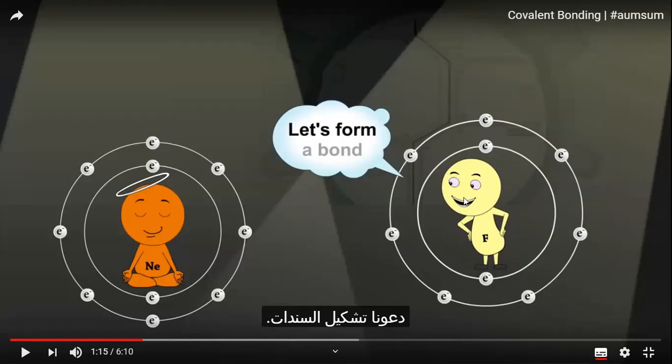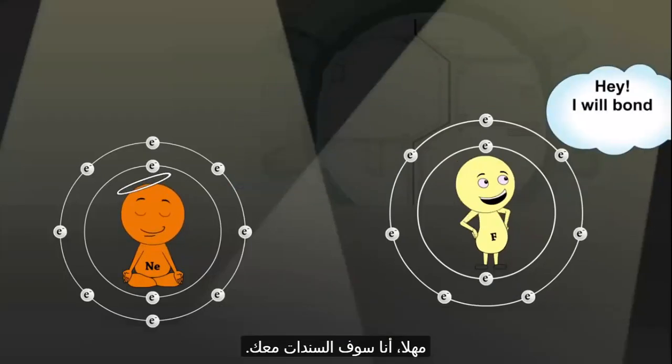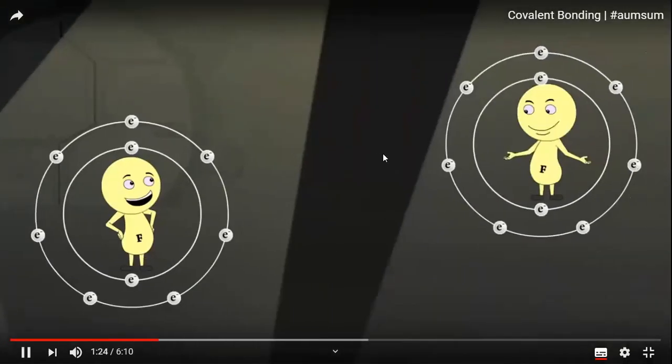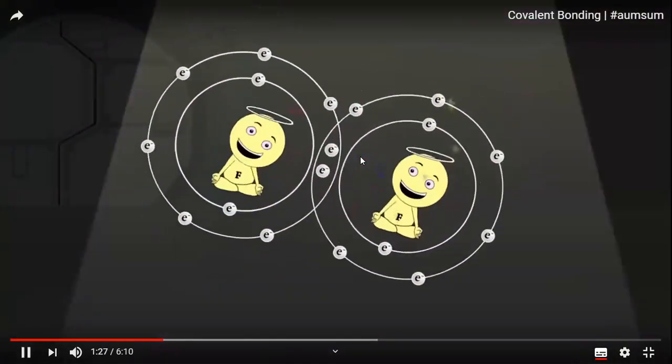So it will share 1 electron with another atom. Fluorine and fluorine: each atom has 7 electrons, so each atom will share 1 electron with another atom to complete the outer shell with 8 electrons.